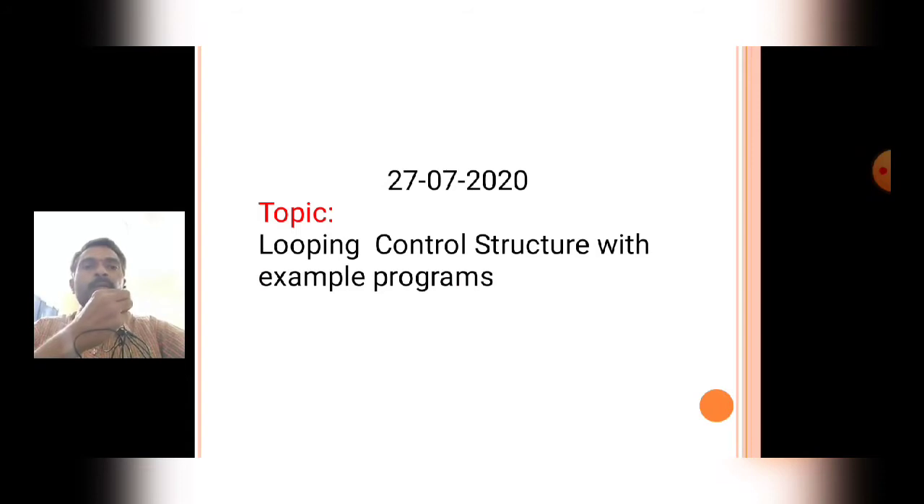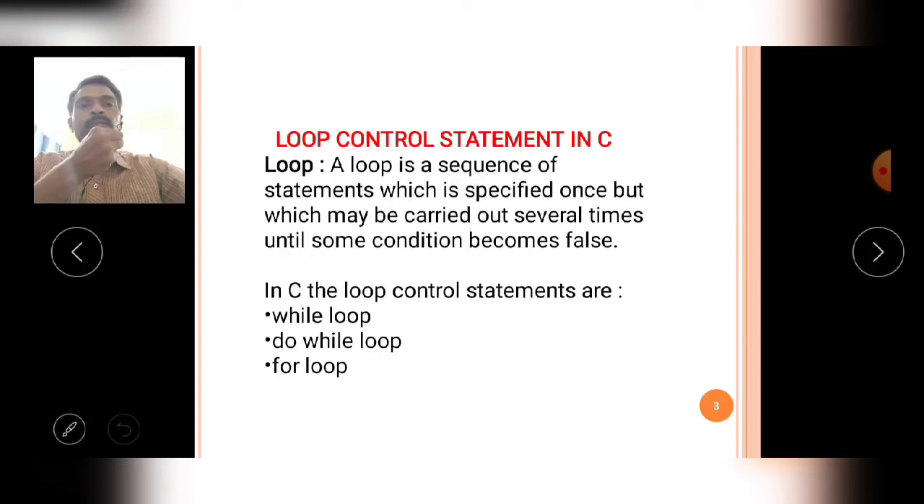Today's topic is looping control statements in C with example programs. In today's class, I will explain looping control structures, meaning repetition control structures in C language, and I will explain the examples using C software. Okay, now come to the topic, looping control statements in C.